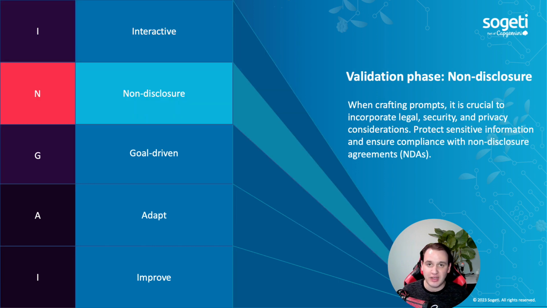Secondly, non-disclosure. If you're working for companies, it's very important that you're not sharing any confidential data from your company. You also want to take into account things like GDPR. So don't share any confidential data from your company, but also nothing from the people in your organization or even outside your organization. Everything that you're sharing with ChatGPT will be saved to their environment and actually be used to train their models. So this is something you really want to take into account before hitting enter and sending your prompt to ChatGPT. So keep that in mind and validate it before sending it.